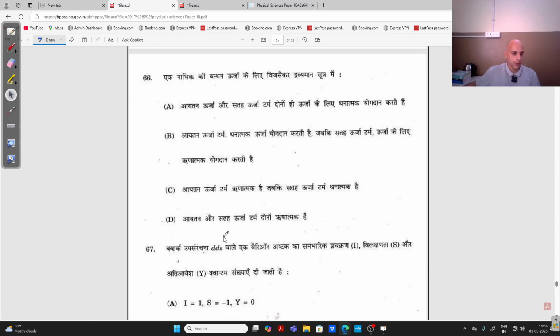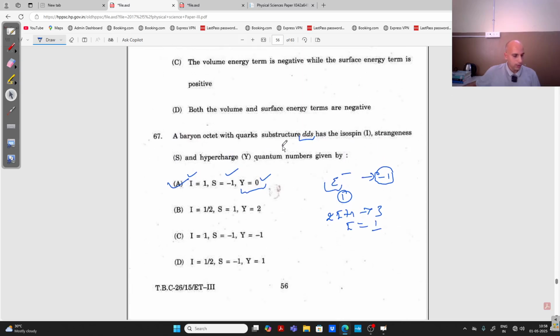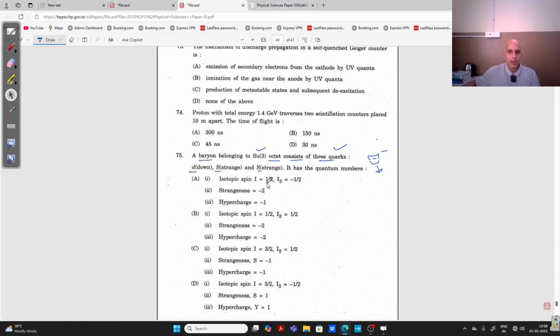It was down, strange, and down, strange was a sigma negative. But here in this question, the examiner has asked down, strange. So as I told you, down, strange is xi negative.